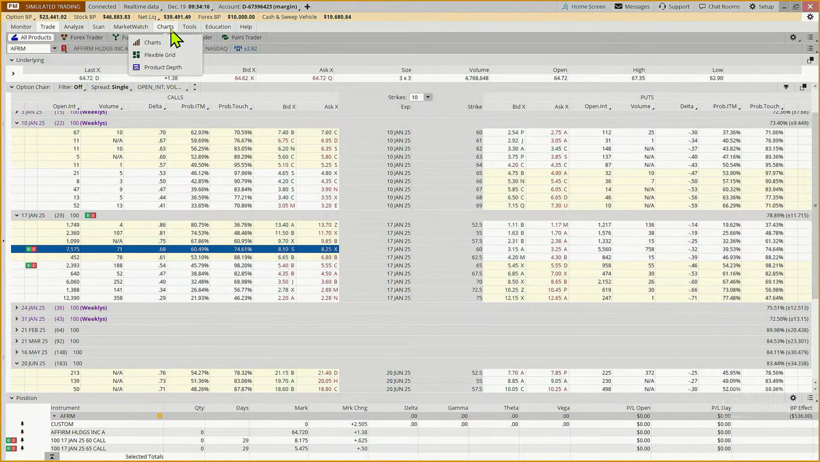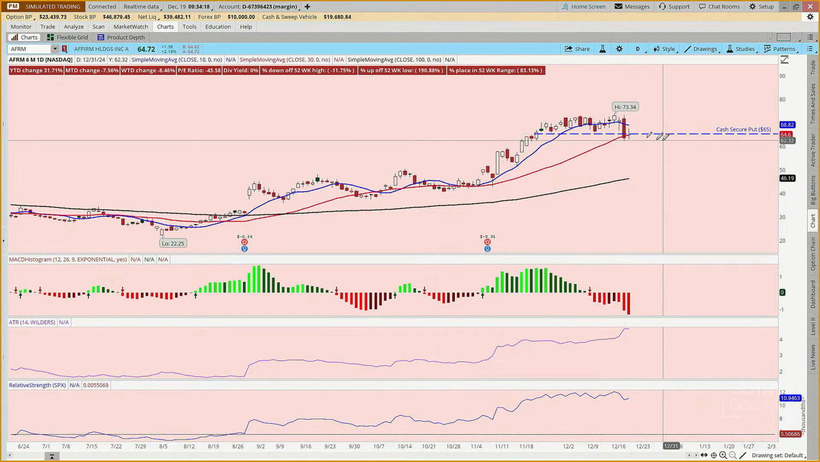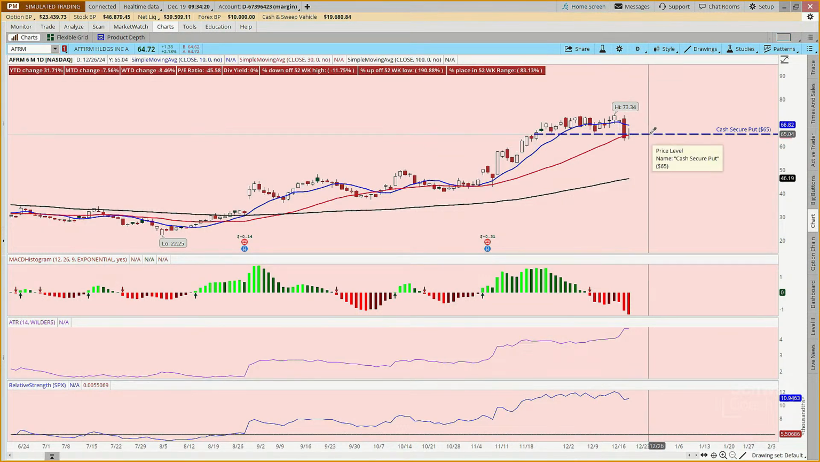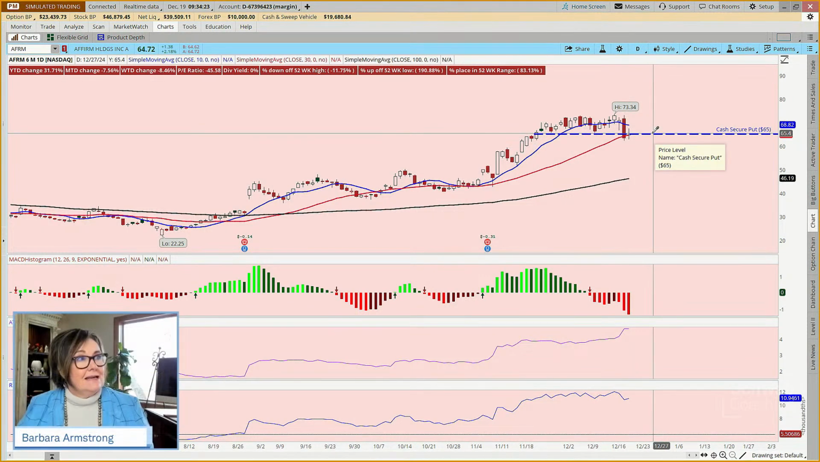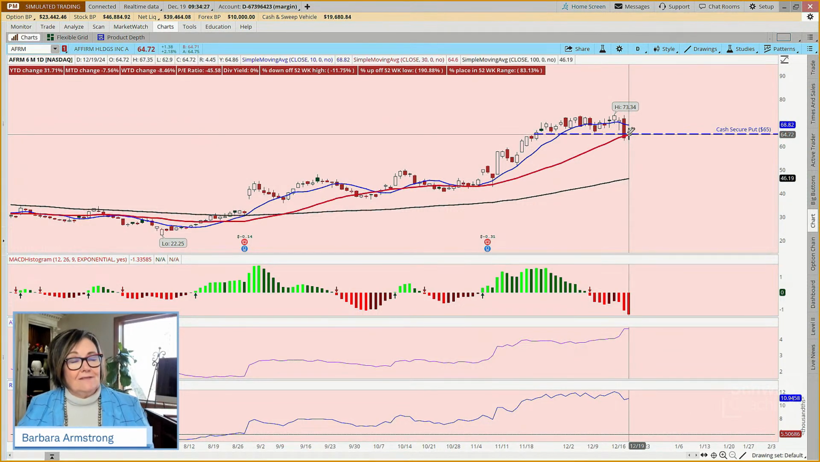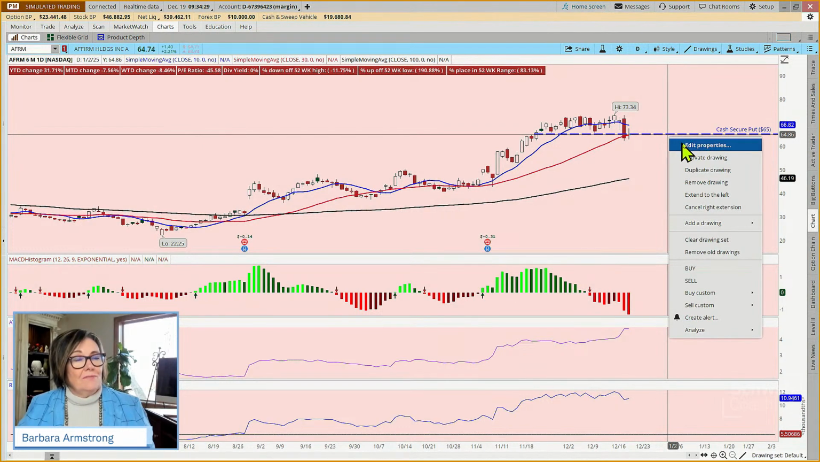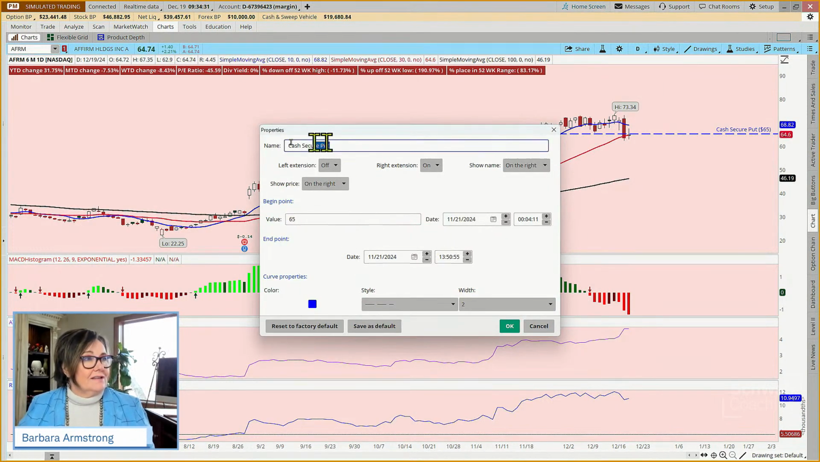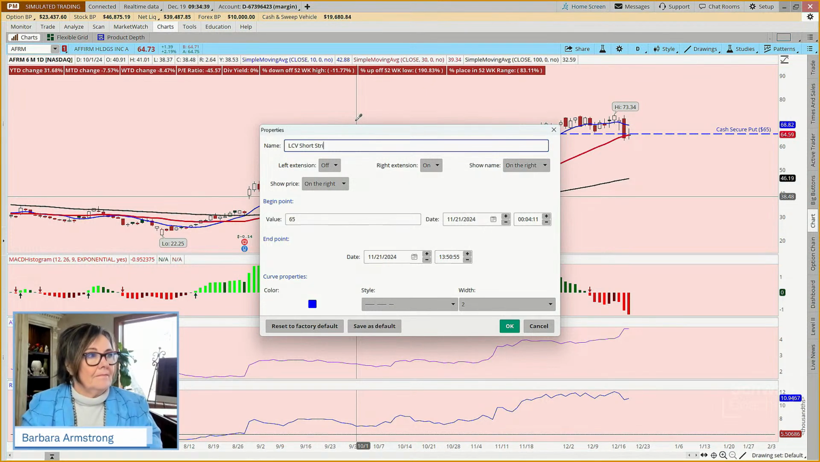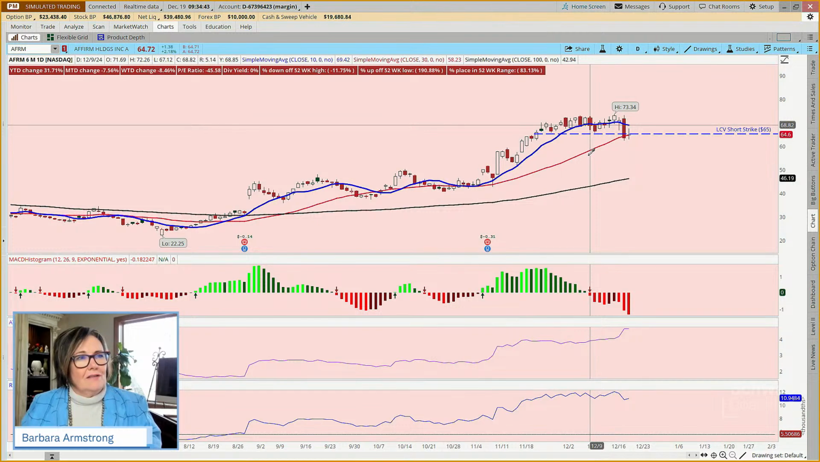Somebody asked this question, so I want to address it here. Our strikes are at 60 and 65. So let's take this strike is at 65. I'm going to edit this and we're going to call this our long call vertical. This is our short strike. Okay. And then we're going to draw another line.